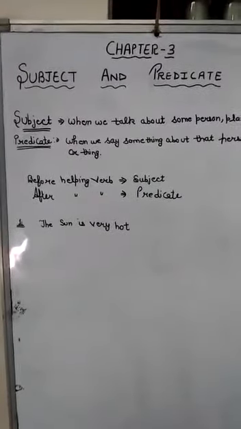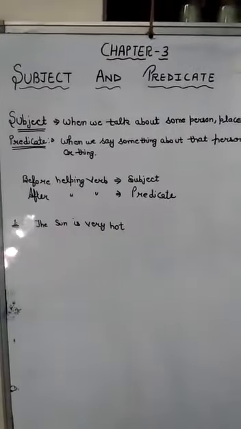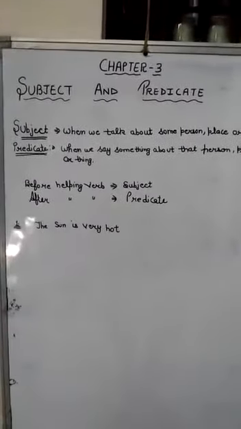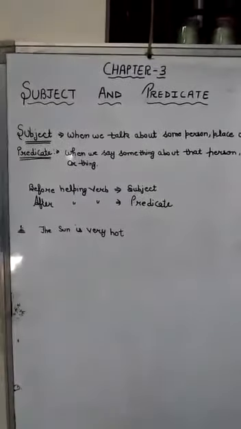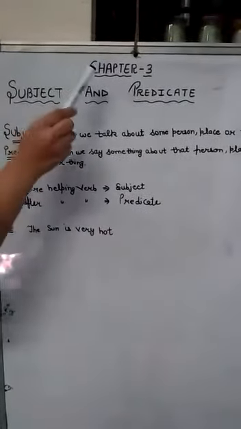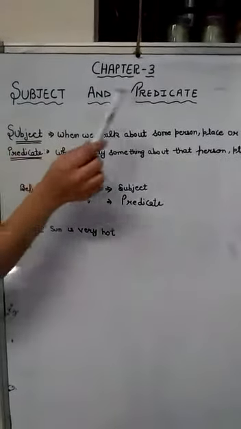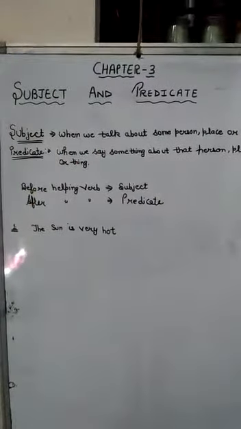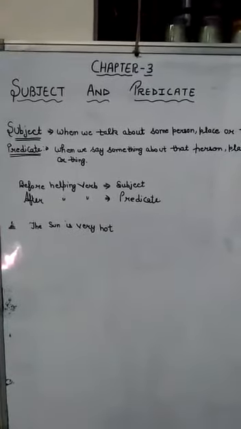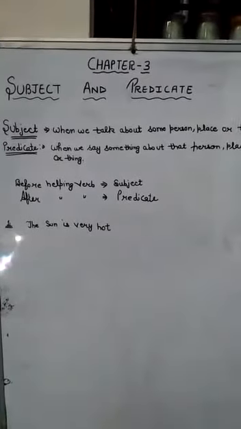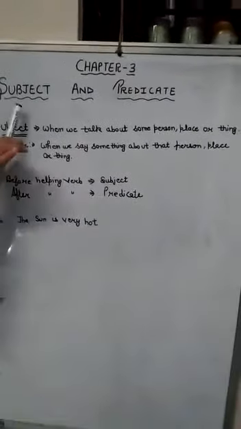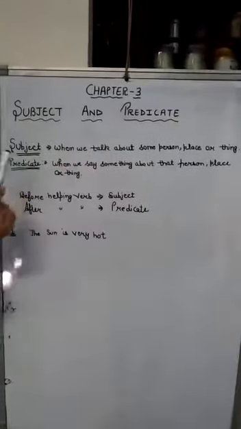I know that you already learned your essay, letter, and definition. Now, in your English language, chapter number 3, the name of the chapter is subject and predicate. Today, we learn about what is subject and predicate. In a sentence, there are two parts. First is subject, and second is predicate.